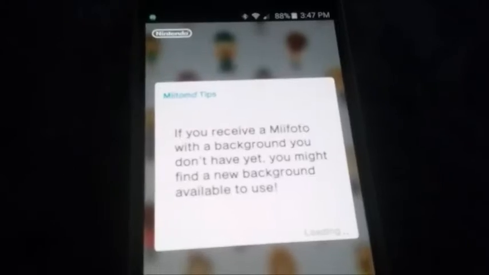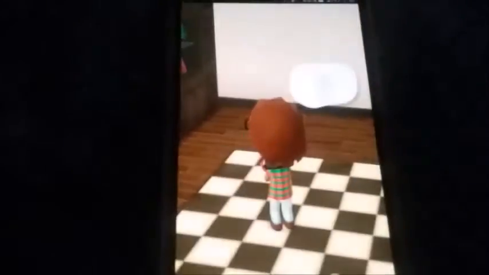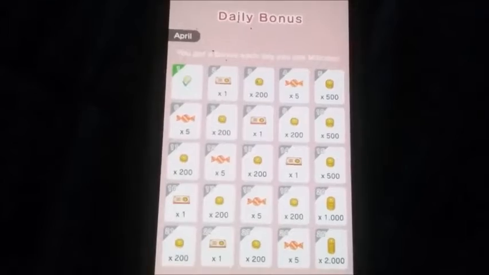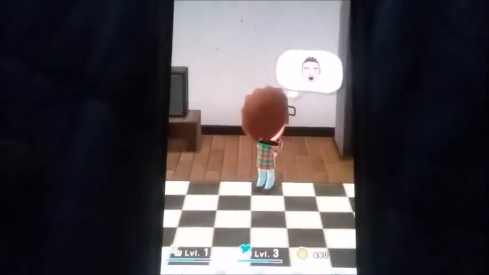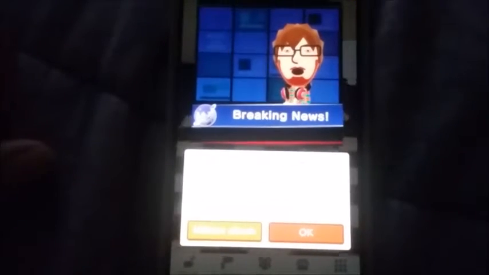So, for those of you who don't know, I am a fan of Nintendo. I've been a fan of Nintendo's, especially the retro games, from the very first NES console all the way up to the Wii U. And one of the things that Nintendo did introduce to us from the Wii is Mii characters, which is your own avatar created on the Nintendo network.